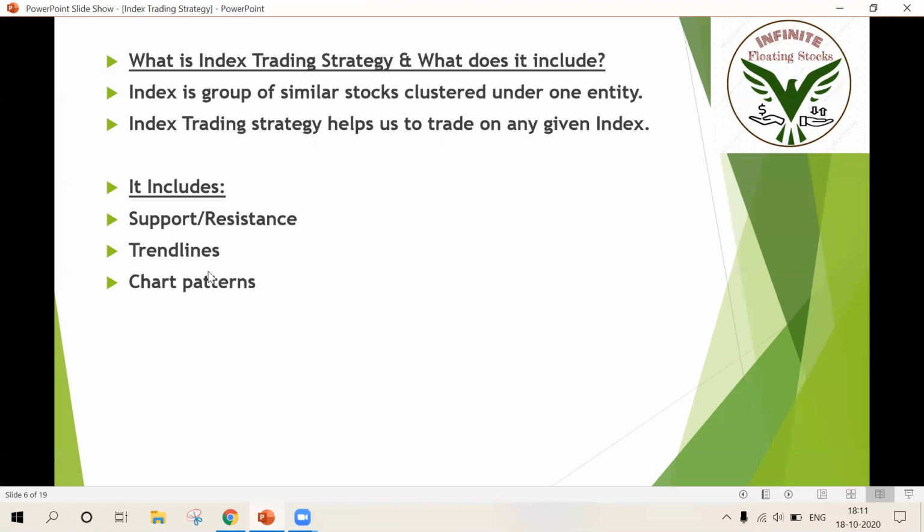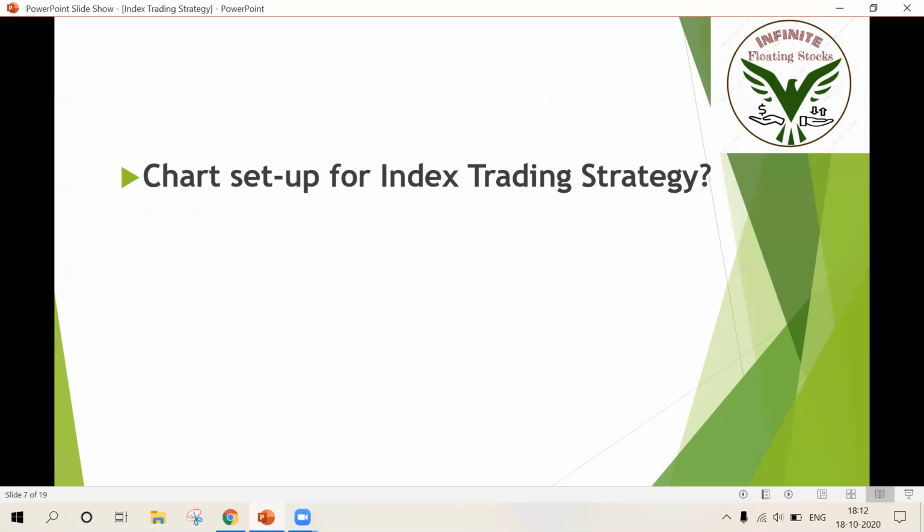If you're not good with all these things, you can go back to the previous session and watch that recorded video, so that you will gain more confidence. And practice, only practice can help you draw them efficiently. You need to look at the chart regularly and draw them regularly. That makes you perfect. These are the basics of the strategy as well. So, chart setup for index trading strategy. I repeat, index trading strategy is nothing but it.